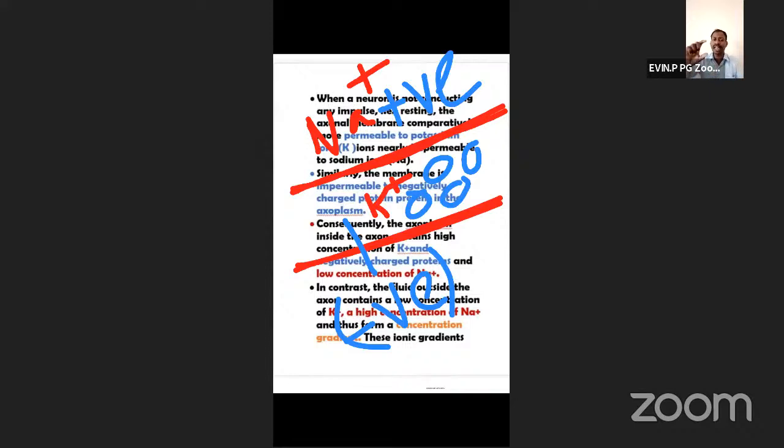Inside the axoplasm, electronegative. So outside electropositive, inside electronegative. Yes, very good. So next, how are electric potentials produced?